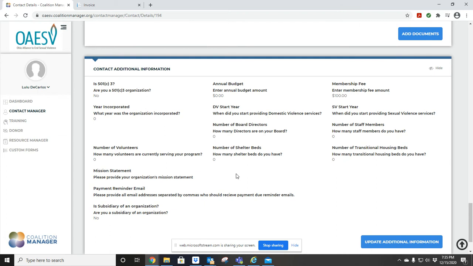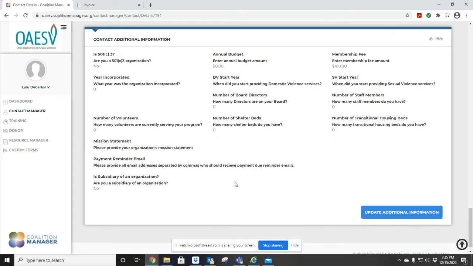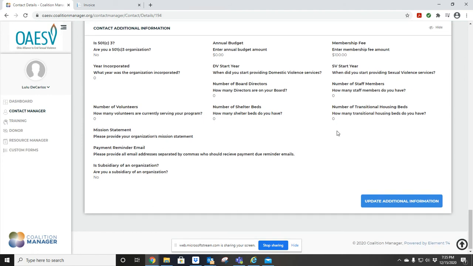Here you could go ahead and add or change any additional information. If anything changes within grants, you could go ahead and add all that information on here.